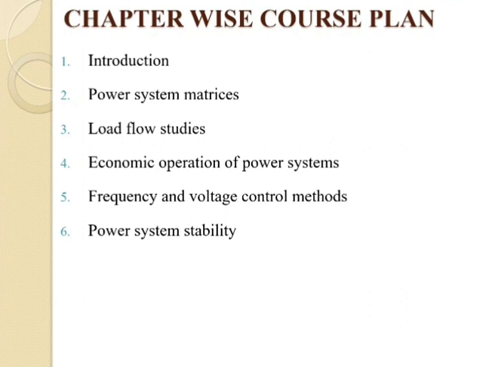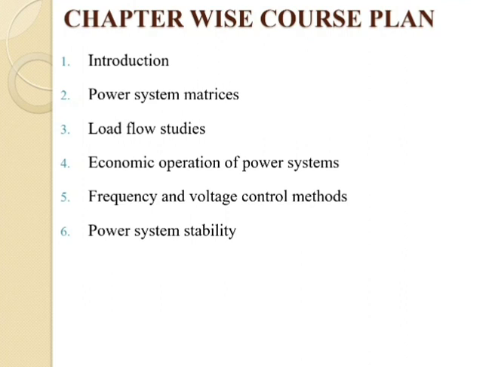Next one, that is the economic operation of the power system. If we go through an electric power system, the main aim is that we have to maintain the voltage and frequency inside the given limit at the consumer side. The voltage limit is plus or minus 6% at the consumer side, and for the frequency a change of up to 3% should be allowed inside the power system.